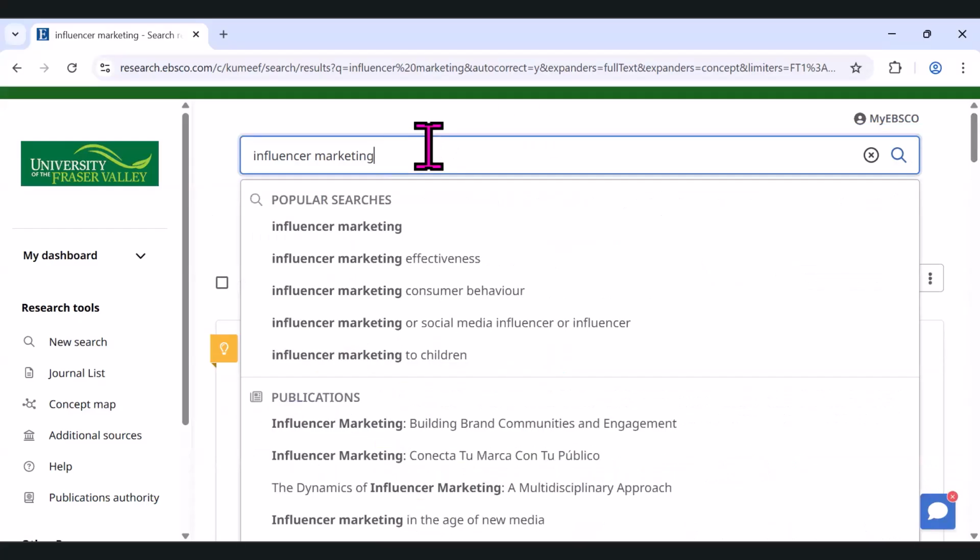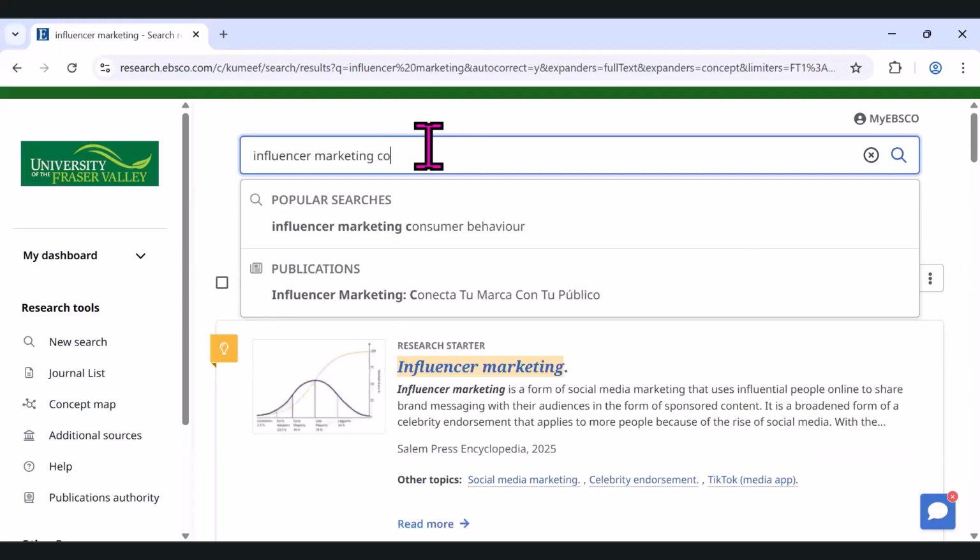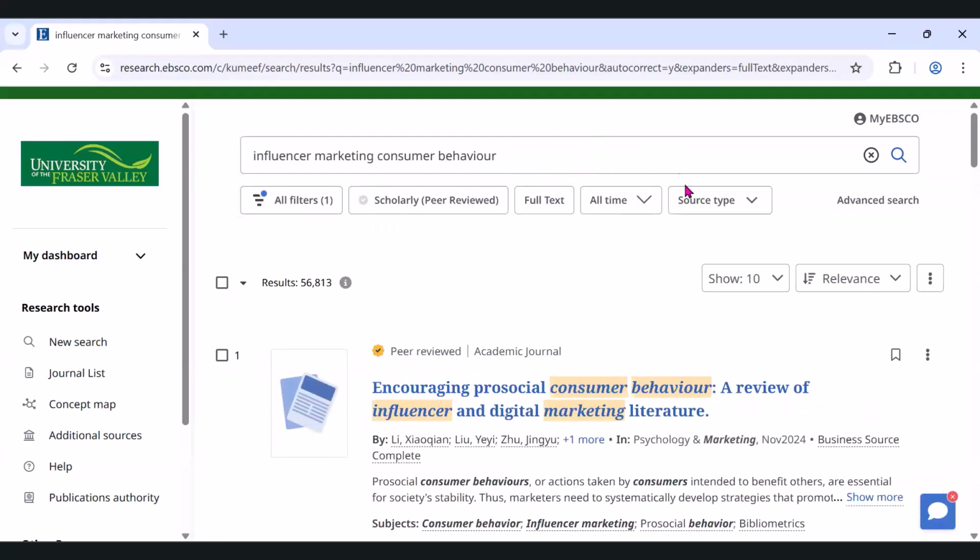So I'm specifically interested in, how does influencer marketing influence consumer behavior, right? And consumer behavior is probably a term that's more likely to show up in the literature and the research, right? And day to day, if I was chatting with my friends, it might be, how does it affect my online shopping habits? But when I'm thinking and reflecting on my topic, and I've done a little bit of background reading, consumer behavior is the term I want to use.